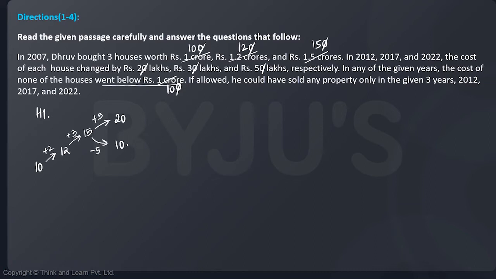So these are the prices of house H1 in the years 2007, 2012, 2017, and 2022. Okay, let's move to the next house. Let's say the next house is H2.